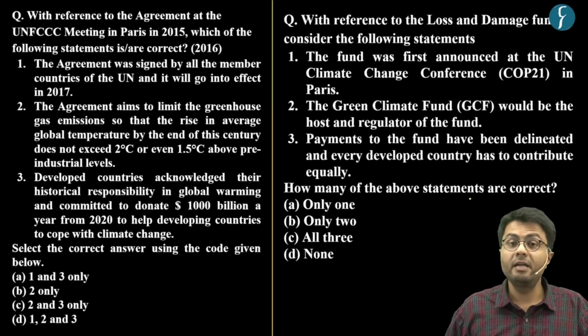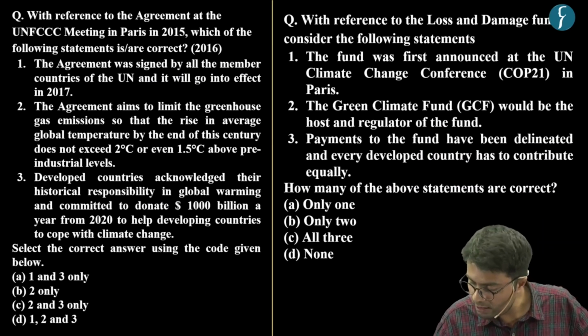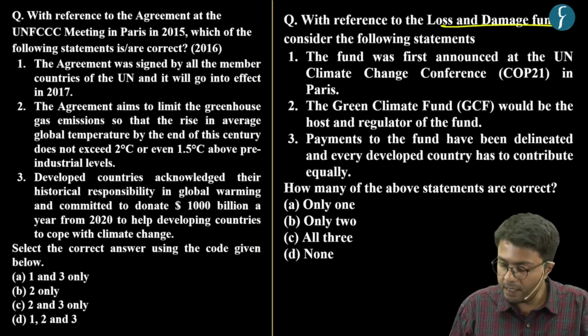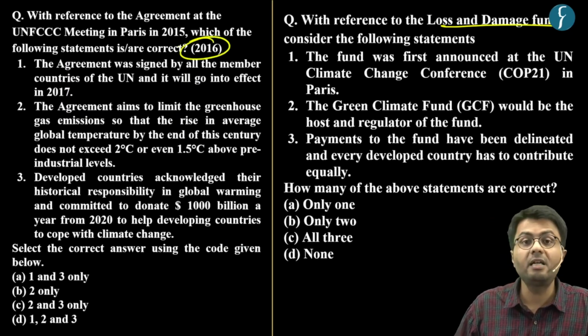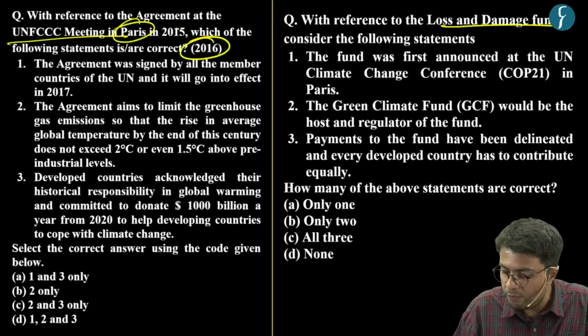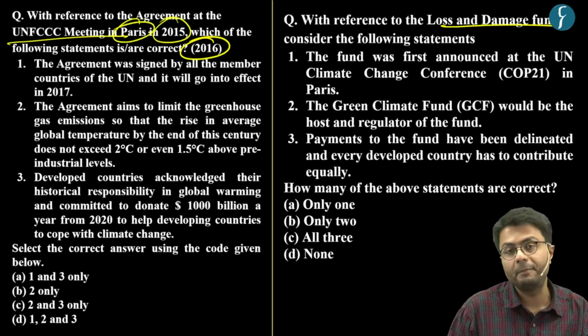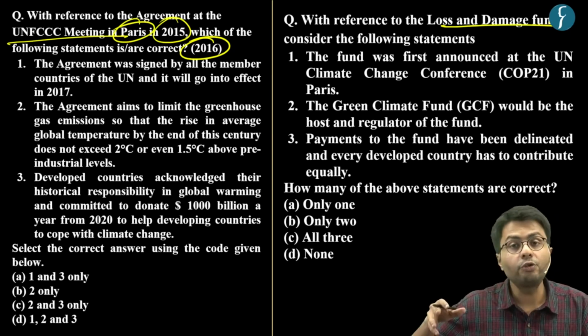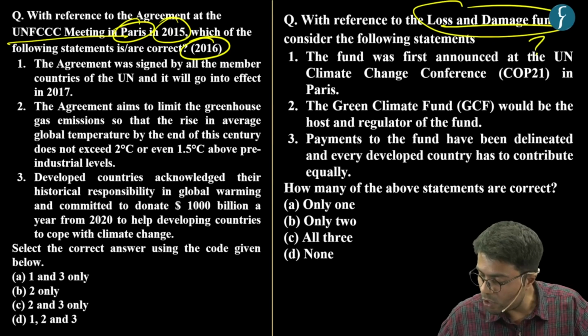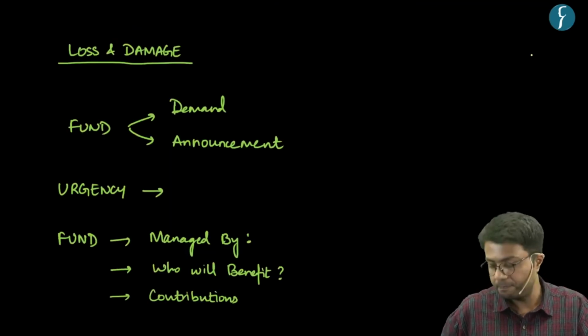Now, we have curated a practice question on this loss and damage fund itself, because UPSC in the year 2016 asked questions related to the UNFCCC meeting in Paris, which was held in 2015. However, before solving this model question, let us know more about what this loss and damage fund is all about.